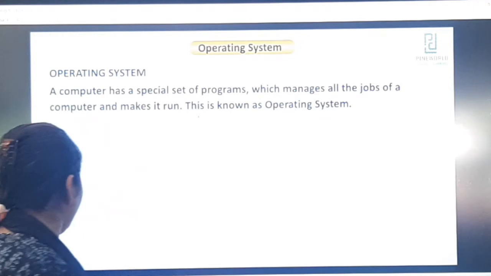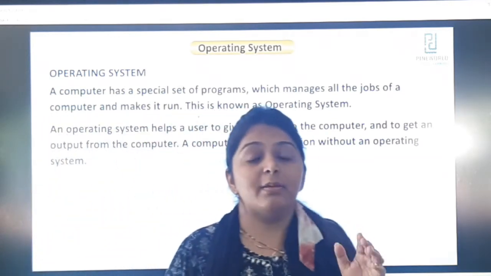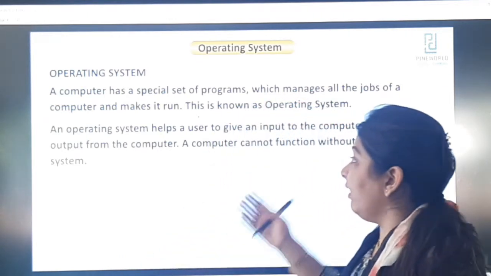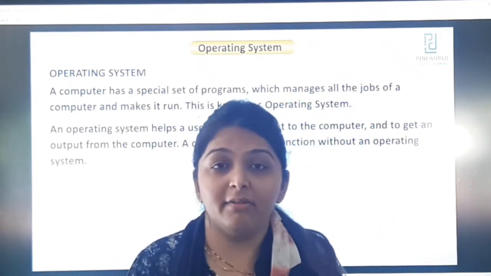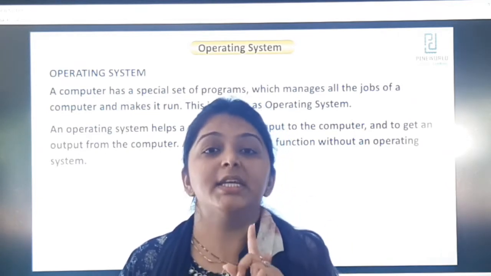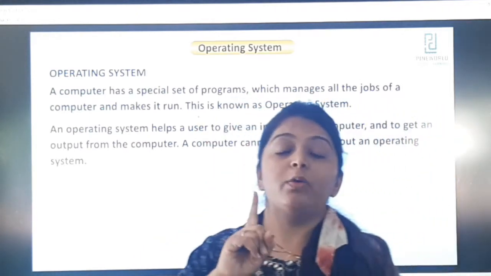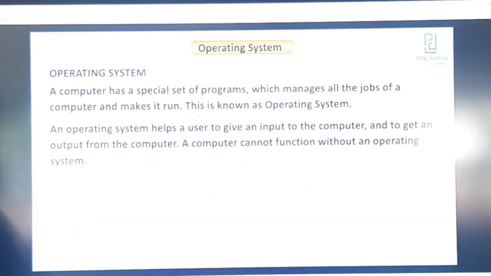Understood? Now what we were having next: an operating system helps a user to give an input. First of all we give an input to the computer, then we generate an output from the computer. How can we give an input and generate an output? This can be done with the help of an operating system. Understood? A computer cannot function without an operating system.